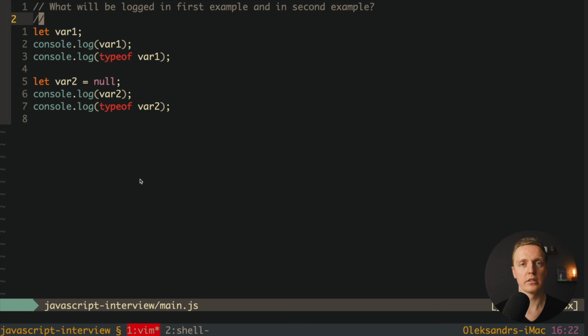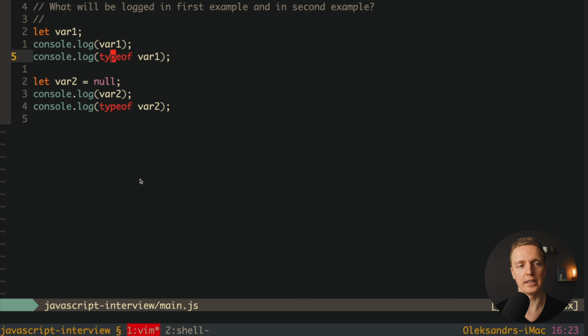To answer here correctly, you must understand the difference between null and undefined inside JavaScript. As you can see here, we have two examples. In the first example, we didn't assign anything to our variable, which means this variable is not defined yet. This is why when we console log this variable, it will be equal to undefined.